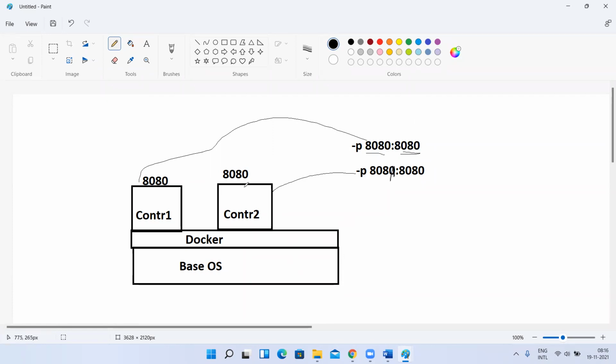But when you are mapping this container, this container has a private IP address. Using this private IP address, you cannot access the container from the outside world. So how do you have to come? You have to come via this base OS because it has a public IP address. You have to come here and then come here. So this is a container port, but you have to tell the base OS, hey, if someone is accessing with 8081, you redirect the request to this container which is running with 8080. Like that you have to tell. Have you understood?